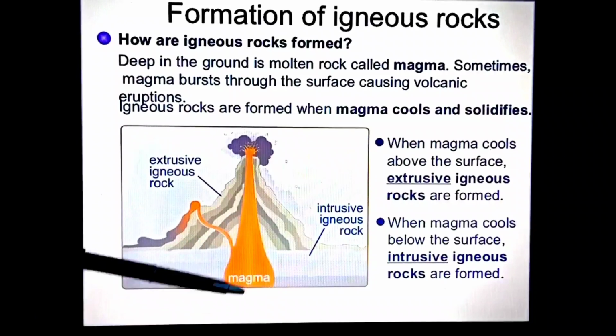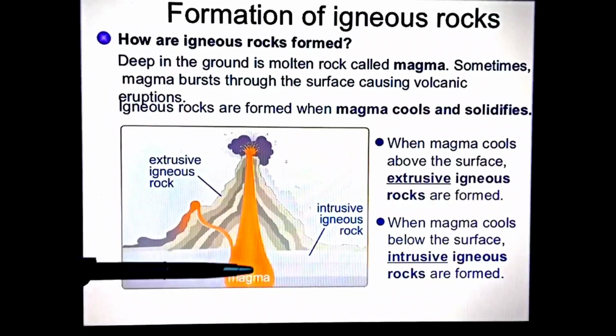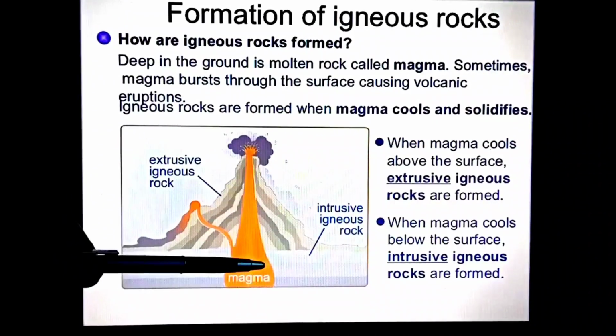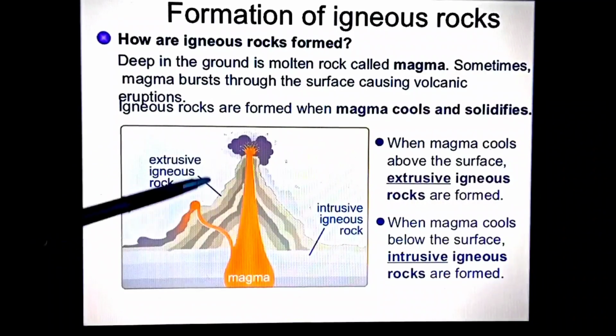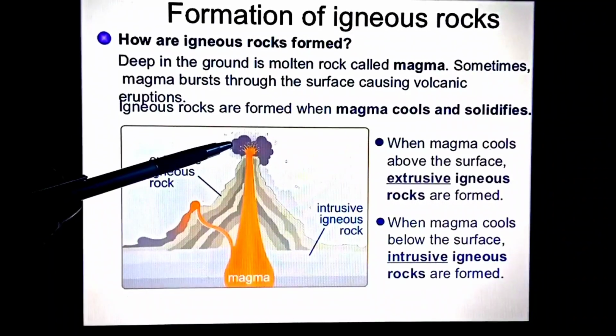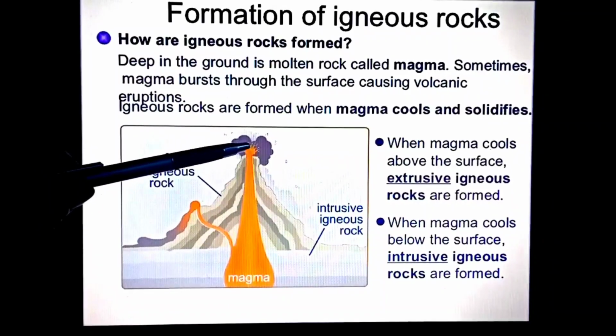Children, look at this diagram. This is called the magma chamber, from where the magma comes out. So the molten rock inside the earth is known as magma. When it comes out, it consists of molten rock as well as, you can see, gases, ash, dust particles and rock particles that are thrown high in the air when a volcano erupts. So this is the difference between lava and magma.